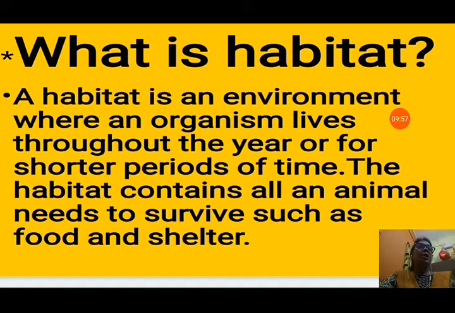So habitat is a place for the living of animals where they get all the facilities that they need to survive. They eat, they get shelter, they reproduce with their family, they live safely, they get protection. All these are available in that environment. That place is called a habitat.